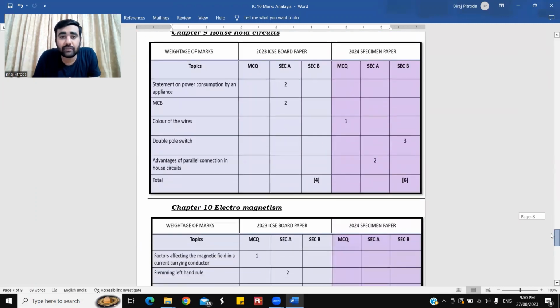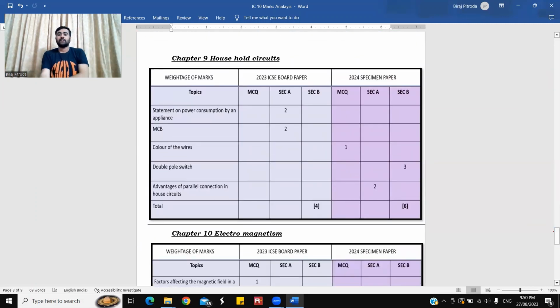After electricity, we have household circuits, chapter 9. It's a small chapter. 4 marks in 23 and 6 marks in the specimen paper. Similar kind of questions are not there here. You can see everything is bifurcated. There is no question which is repeated. I'll tell you why no question is getting repeated. Because in household circuits, some part was omitted in the year 2023. 2024 has everything which is in our scope. That's the reason why a few parts are not getting repeated in this chapter.